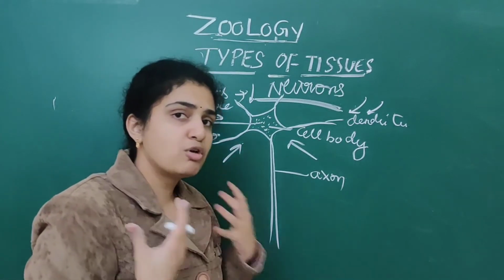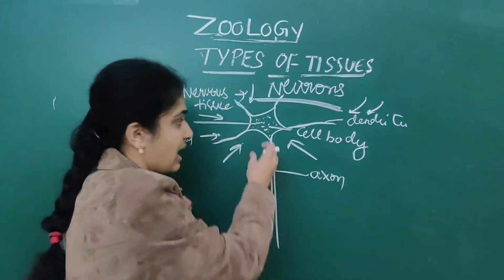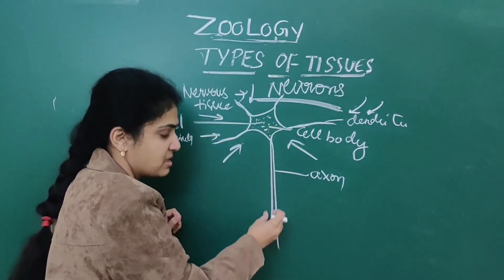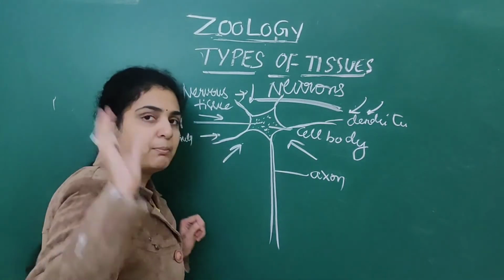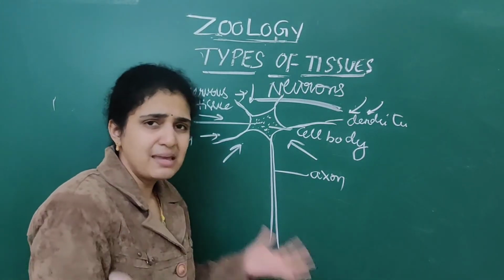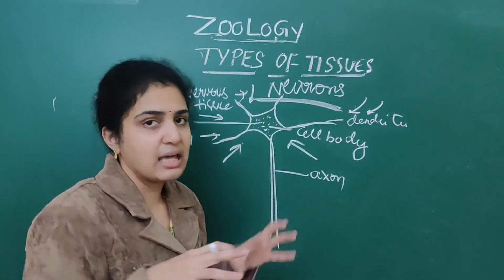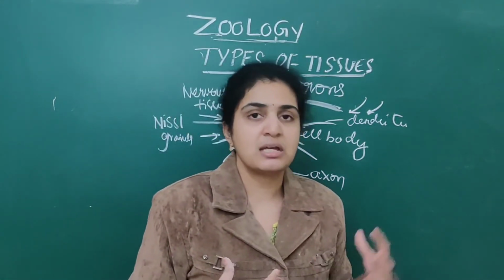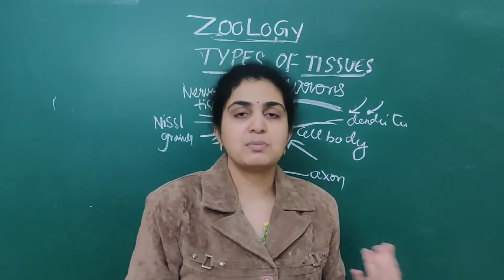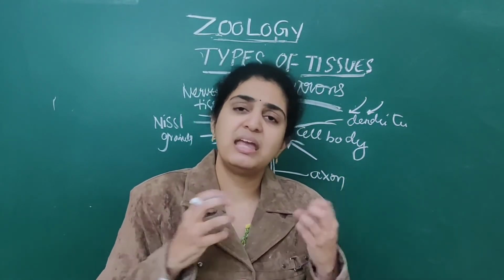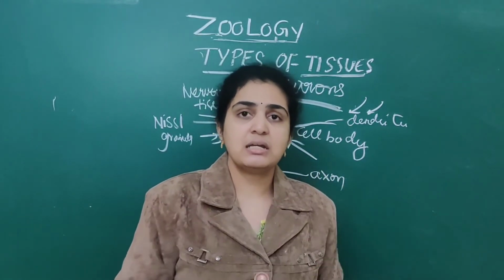And what is the use of the axon? It will transmit impulses from the cell body to different parts of the body. Simple, no need to get confused. The cell body contains numerous granules called Nissl granules. It also contains endoplasmic reticulum and mitochondria, the basic things which are present in a cell.